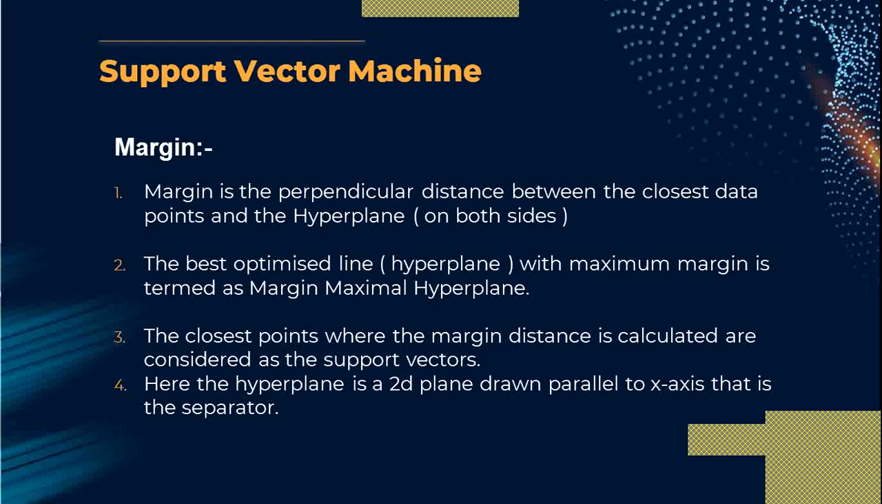So what is the distance margin? The margin is the perpendicular distance between the closest data point and the hyperplane. The best optimized line with a maximum margin is termed the maximal margin hyperplane. The closest points where the maximum margin distance is calculated are considered the support vectors. And here the hyperplane is the separator.